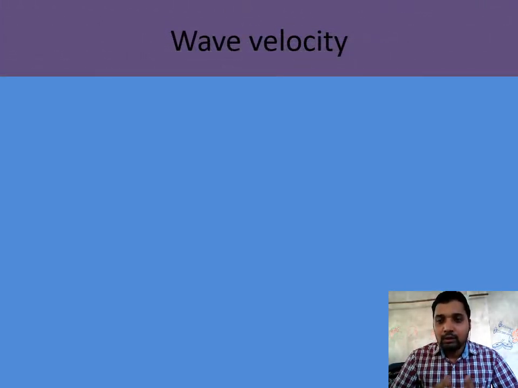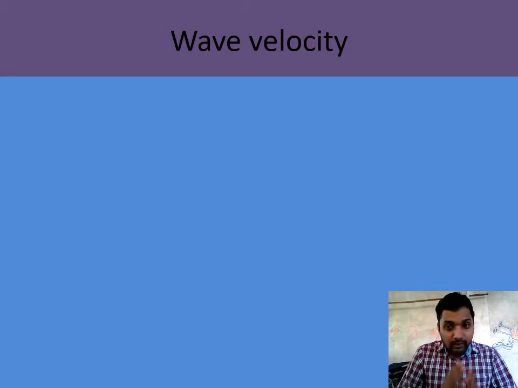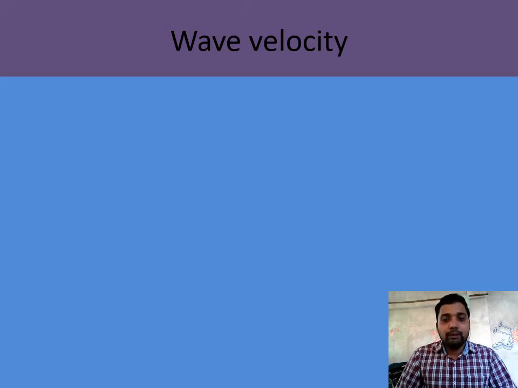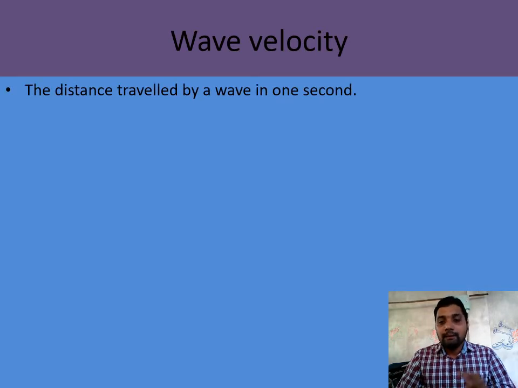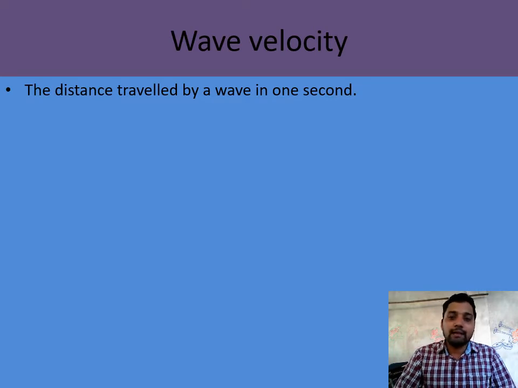Now the factor on which the movement of the particle of a body depends. Whenever a body or a particle of the medium moves from one place to another in a definite direction, it covers a certain distance in a given period of time. That is called wave velocity, the velocity of the wave. What is velocity? Velocity means the distance traveled by a body in a given direction in 1 second. That is velocity, or speed in a given direction.